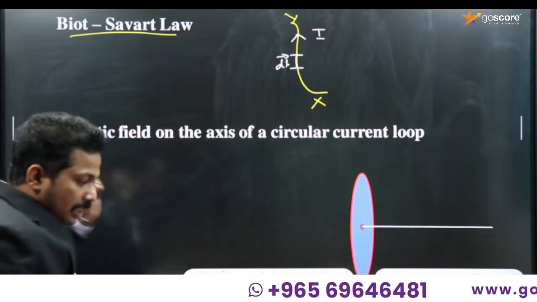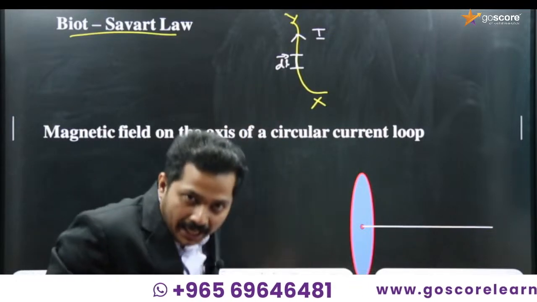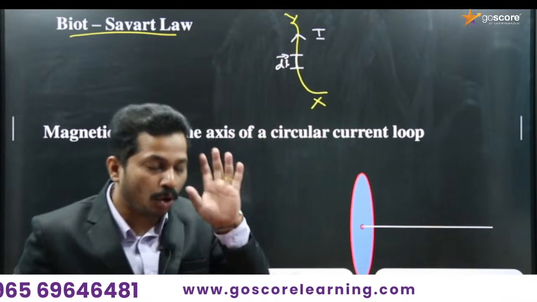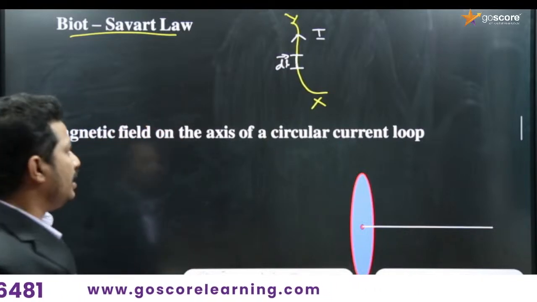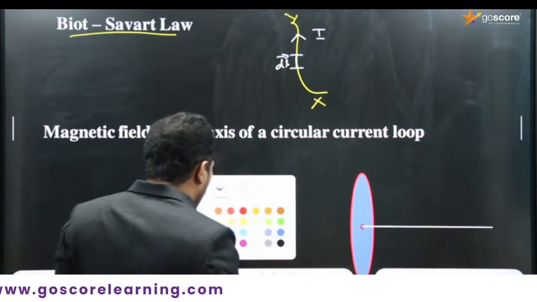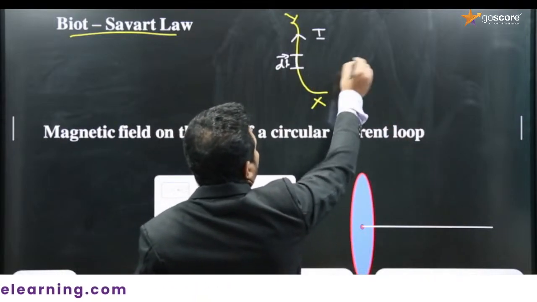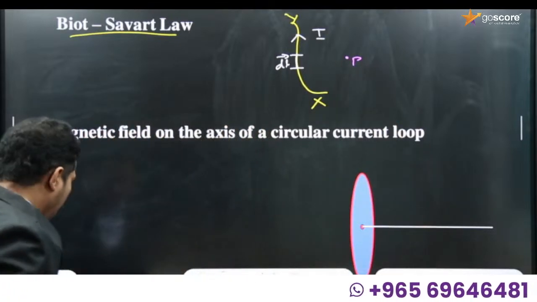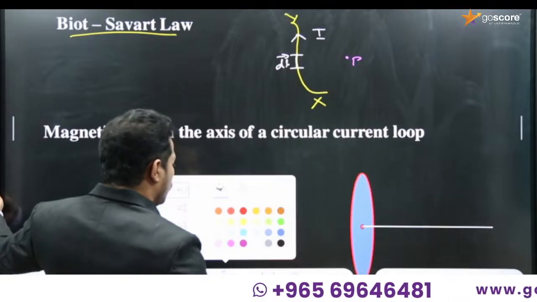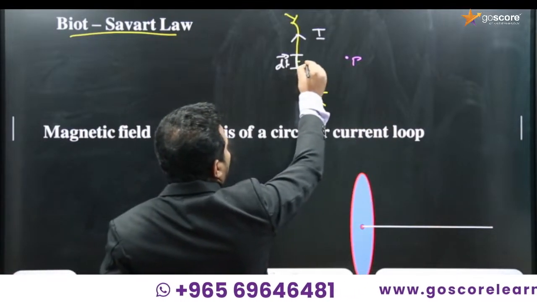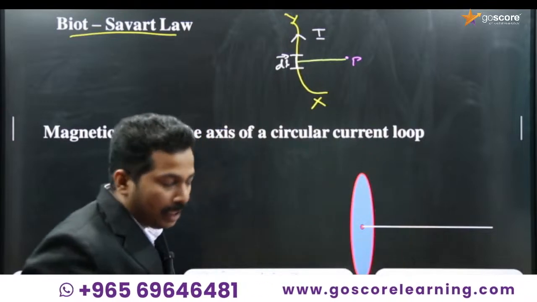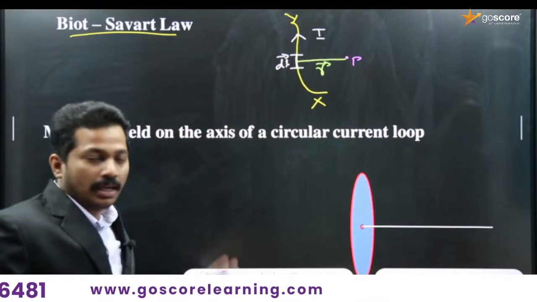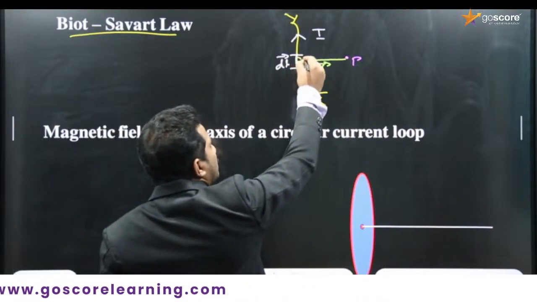What is a current element? It is a small length which is a part of the current carrying conductor, and it carries the same current I. It is a vector quantity. Biot-Savart law gives the magnetic field due to this current element dl at a point P. We mark the distance to the point P from the middle of the current element dl as the position vector r. dl is a vector and r is a vector, and the angle between them is theta.